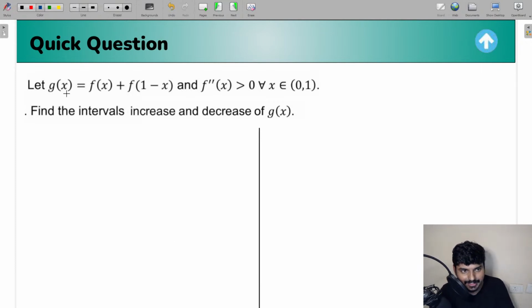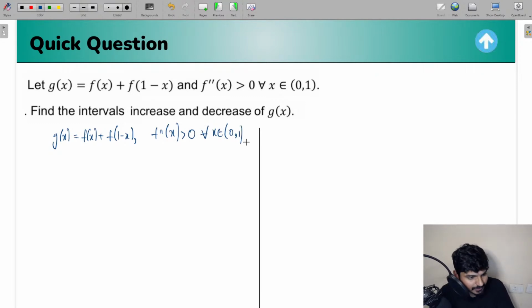It is given that g of x is f of x plus f of 1 minus x. And also it is given that f double dash of x is greater than 0 for any value of x in the interval 0 comma 1. We need to find the intervals in which g of x is going to increase and decrease. So, an interesting question. I want everyone to concentrate.